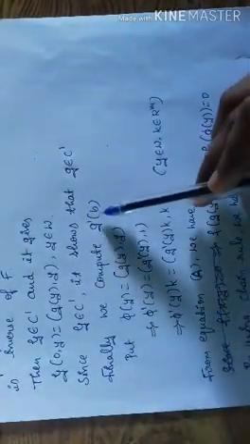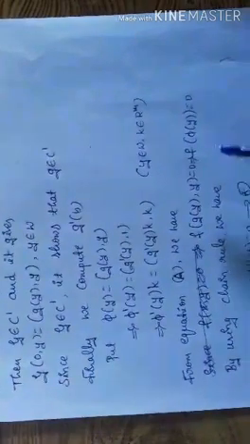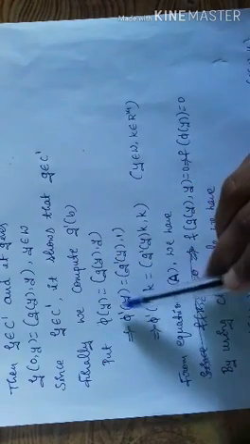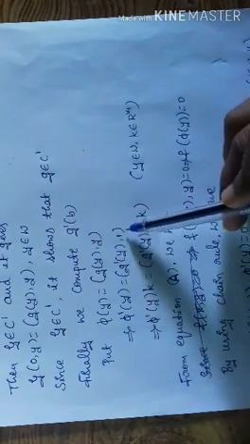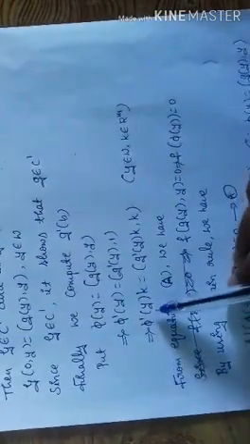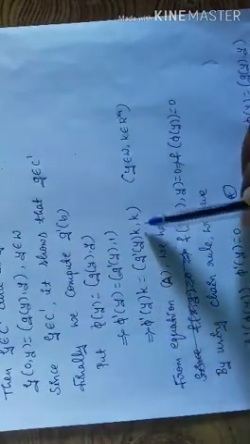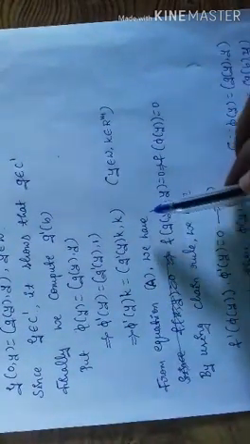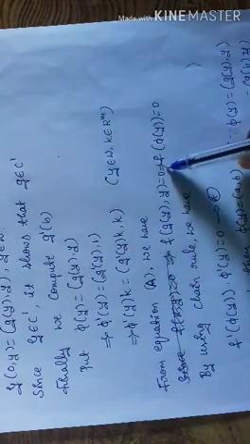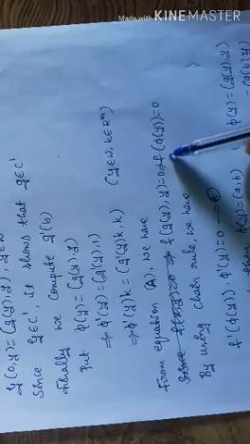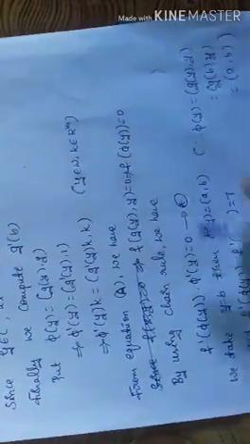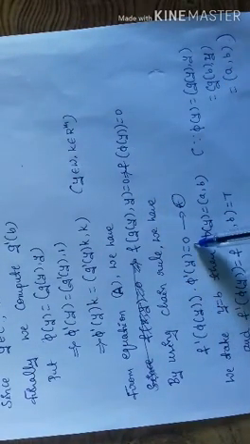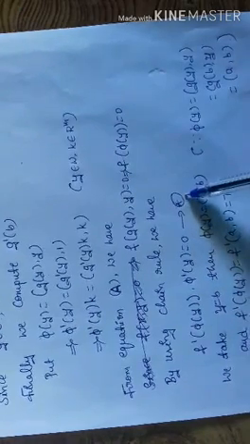Finally we compute g dash of b. Put pi of y is equal to ordered pair g of y comma y. This implies pi dash of y is equal to g dash of y comma 1, multiplied by k. This implies pi dash of y k is equal to g dash of y k comma k, where y belongs to w, k belongs to R^m. From equation A we have f of g of y comma y is equal to 0. This value is pi of y. This implies f of pi of y is equal to 0. By using the chain rule, we have f dash of pi of y into pi dash of y is equal to 0. Call this equation star.